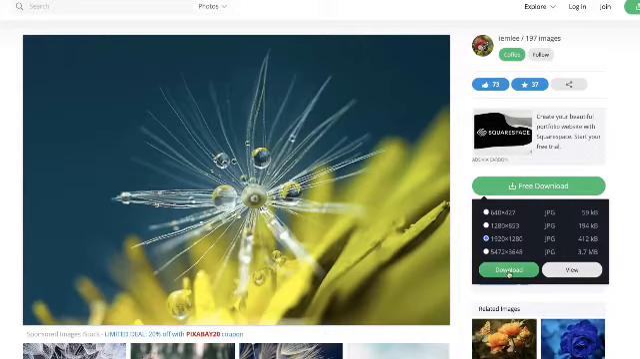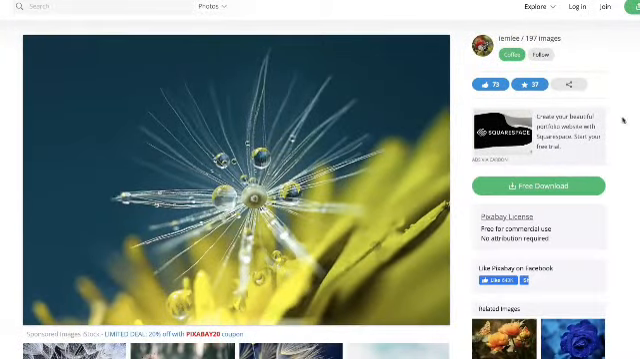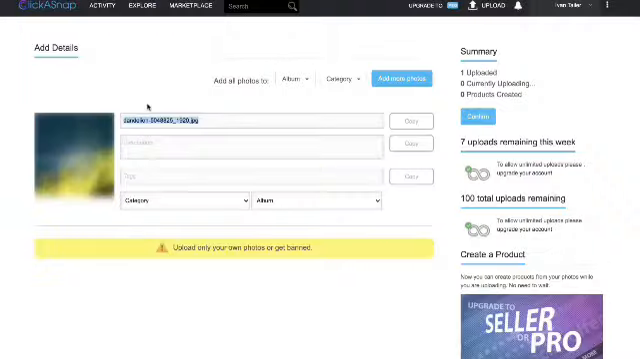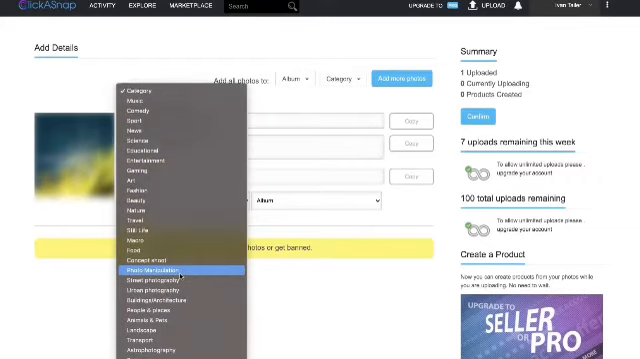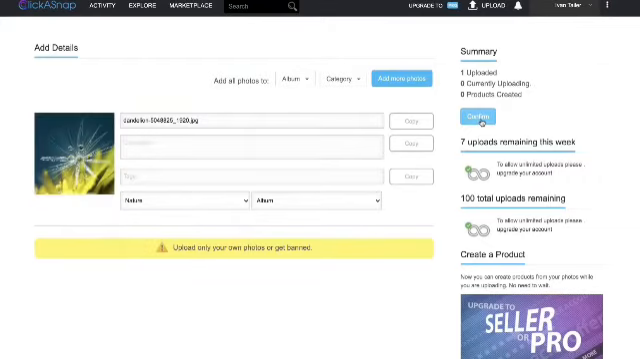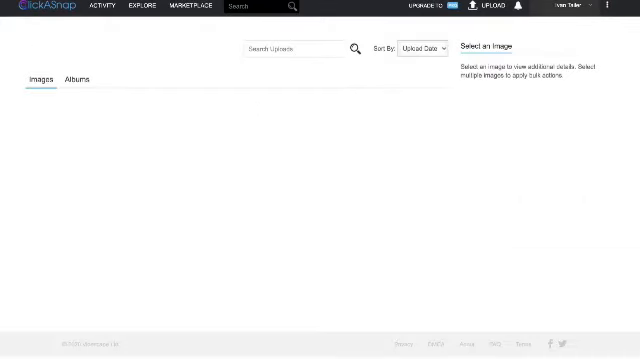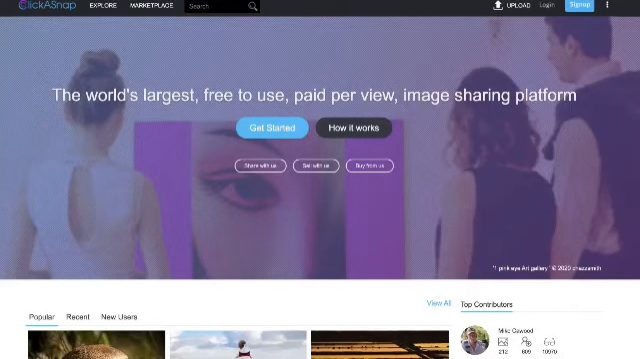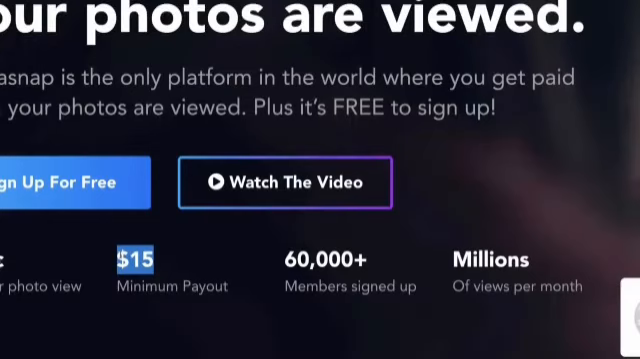Once it is downloaded, just go back to Click a Snap and upload it. Once it is uploaded, you can make some changes to it like the name, description, tags and categories. Once you have done everything, just click on confirm and your image will be uploaded. Just go over to the website and learn more about it. And the minimum payout is just $15. Just go over to the website and explore more.